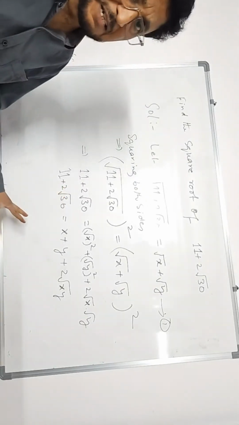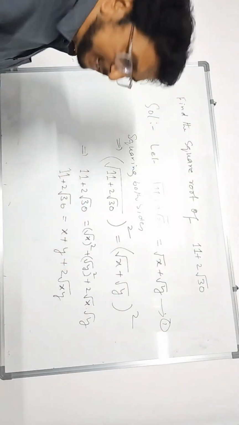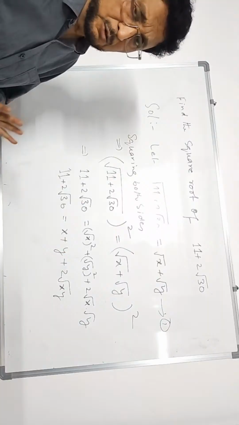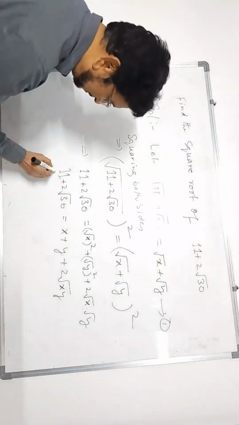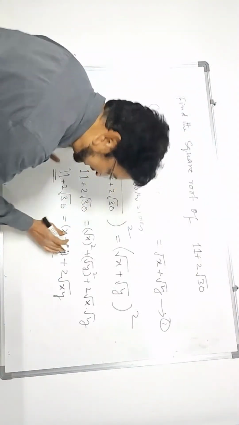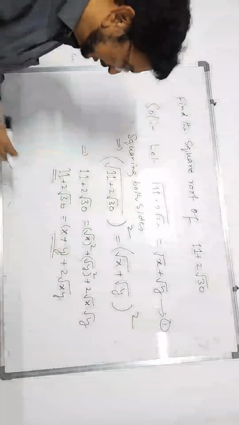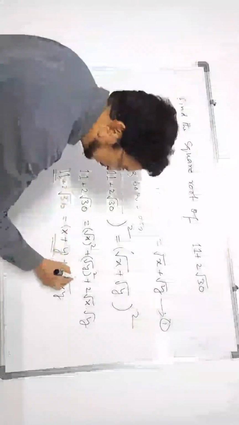Now equating rational and irrational parts on both sides. What are rational parts? That do not have root. This part does not have any root. This also does not have any root. These are said to be rational parts that do not involve roots. This part is called the irrational part.